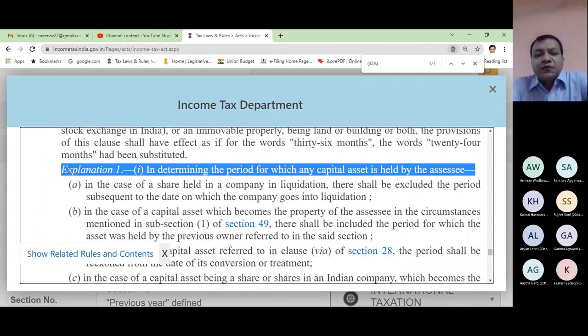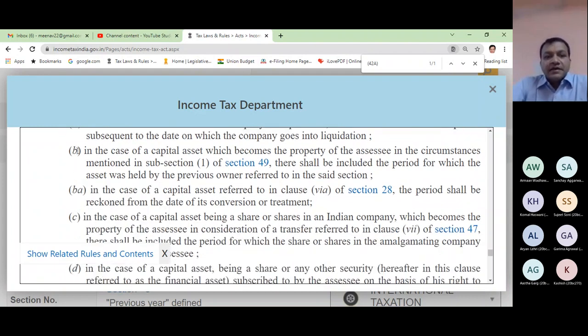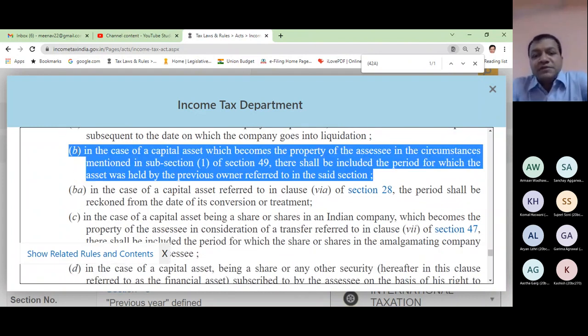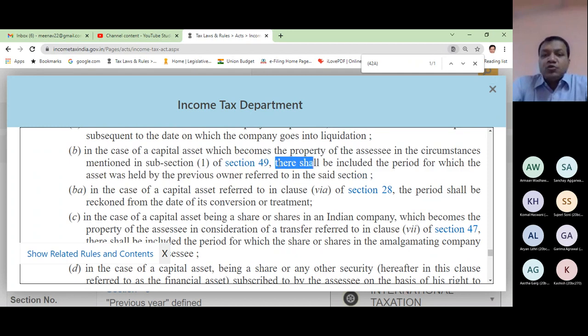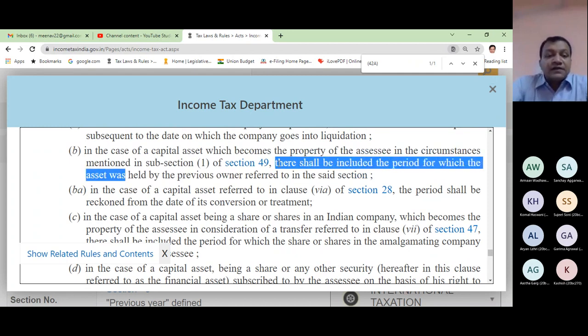Read it. If you read completely explanation 1, it says, in determining the period for which any capital asset is held by the assessee, then in the case of a capital asset which becomes the property of the assessee in the circumstances mentioned in subsection 1 of section 49, gift, will, etc., these all are written in 49(1). So in this example, what I did, I went back to the previous owner Rahul. Same is the thing which is written here. There shall be included the period for which the asset was held by the previous owner referred to in the said section.